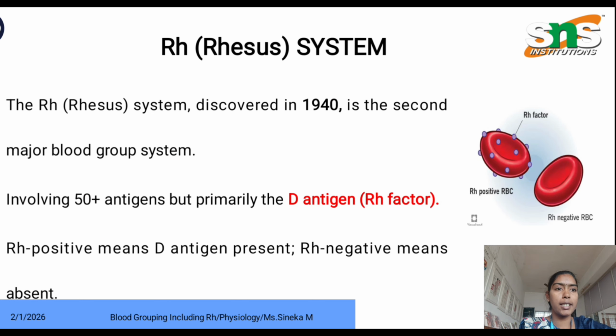Next is the Rhesus system, which is called the RH system. It was discovered in 1940, the second major blood group system, involving 50 plus antigens, but we primarily detect the D antigen, which is called the RH factor. RH positive means D antigen is present, RH negative means D antigen is absent. If a patient has A antigen and also D antigen, the patient is A positive. If the patient has only A antigen, the patient is A negative.